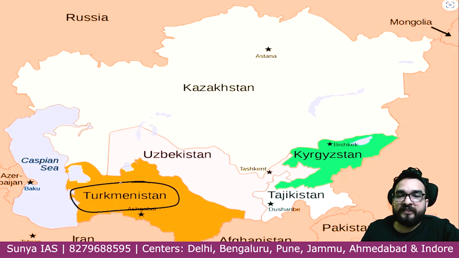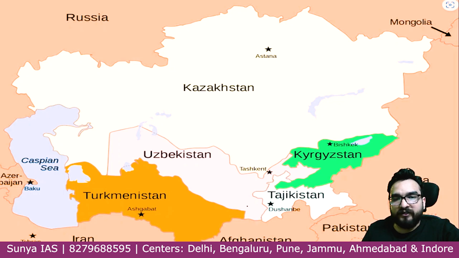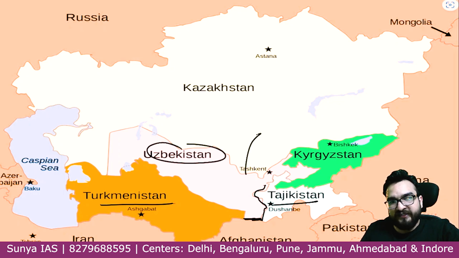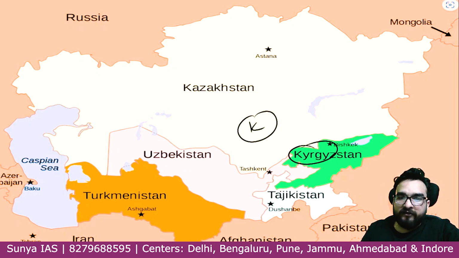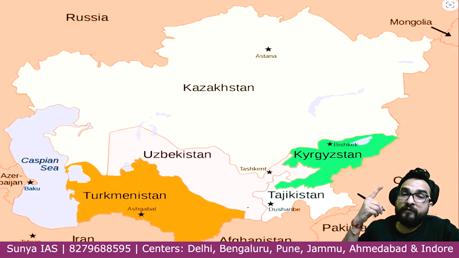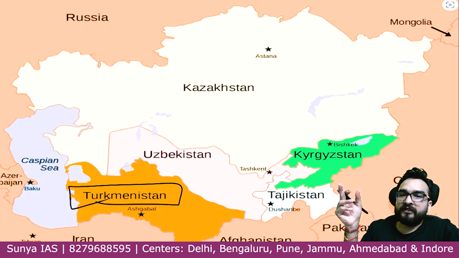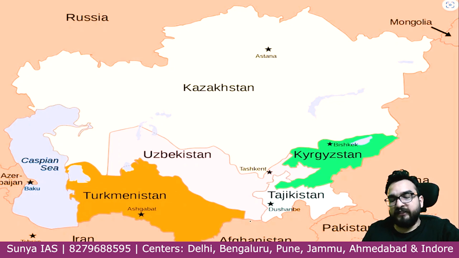Also you see Turkmenistan and Tajikistan is not touching each other. There is a gap, right? Just wait. Over here can you see Turkmenistan and Tajikistan, there is a gap. That gap is basically because of Uzbekistan which is present. So Uzbekistan is touching with all the 4 countries over here. Uzbekistan is touching with Kazakh, with Kyrgyz, with Tajikistan, with Turkmenistan, also with Afghanistan from here. Because how you will remember that there is a gap? You will remember that 2 countries were not meeting each other. That was basically Turkmenistan and Tajikistan. Understanding? So over here you will say that because of this Uzbekistan region, and that is basically connecting with Afghanistan.